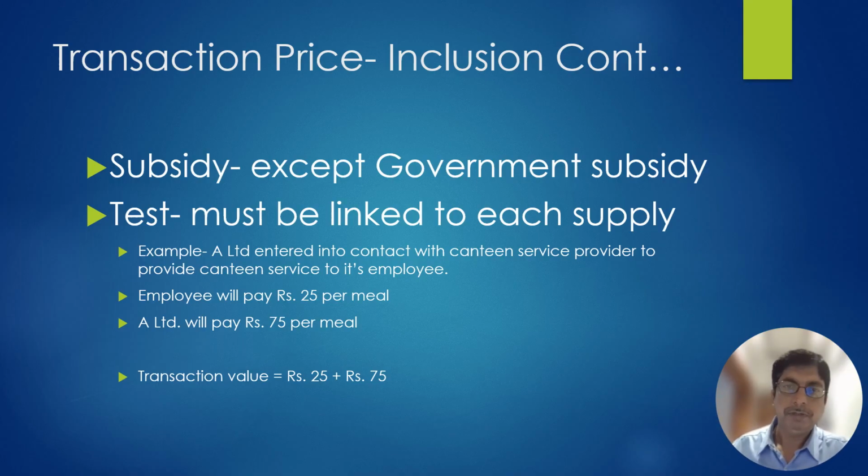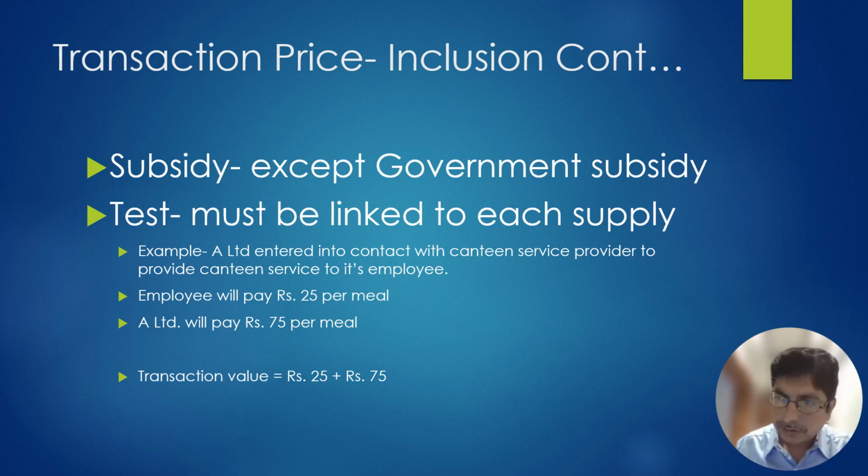Let's take one example: there is a company A which entered into a contract with a canteen service provider. It has been decided that the canteen service provider will collect 25 rupees per plate from the employee, and company A will pay rupees 75 per meal.